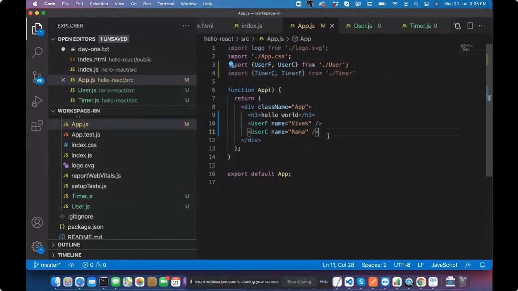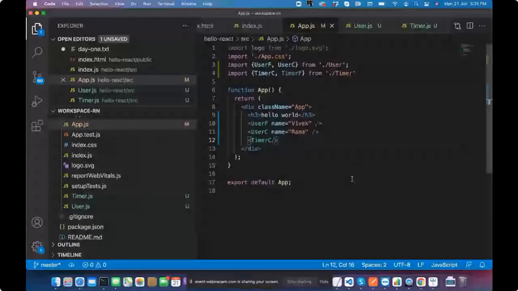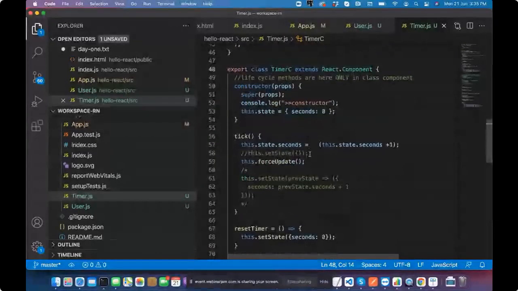So I'm adding a timer here. As we scale the application, we may soon come across further things in the class. So props is something, the property coming from the parent.